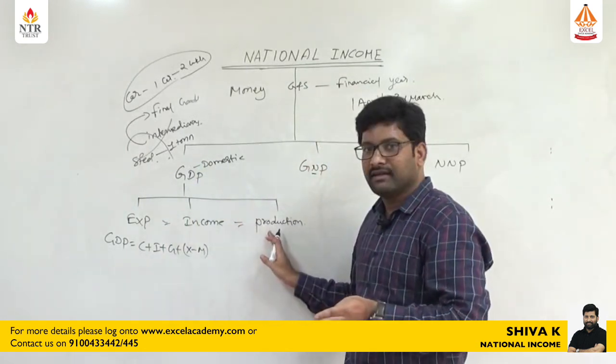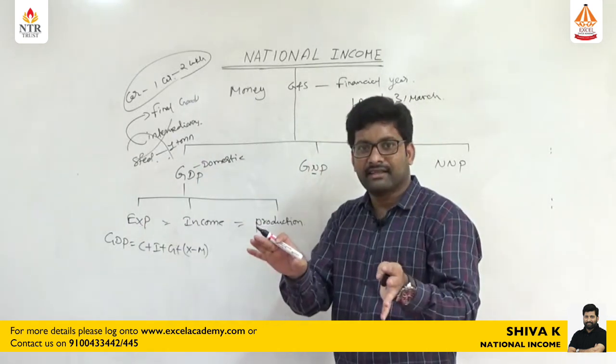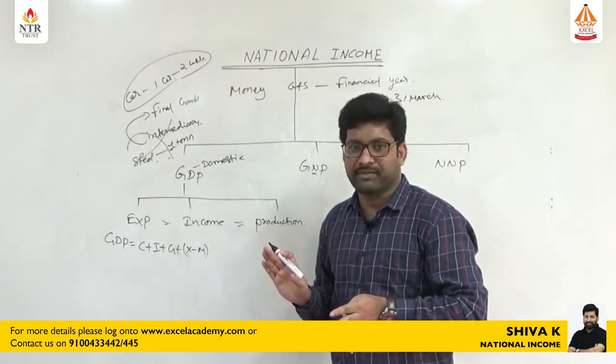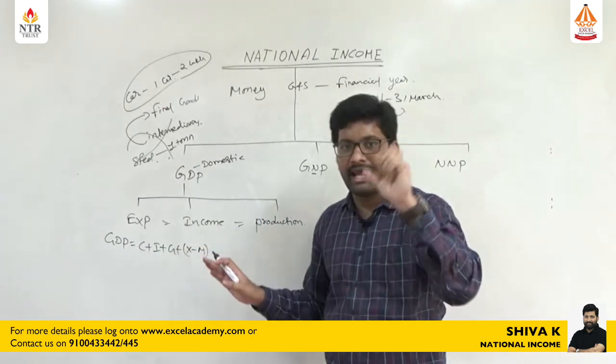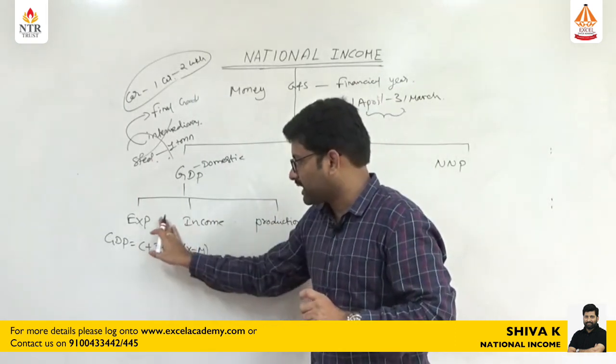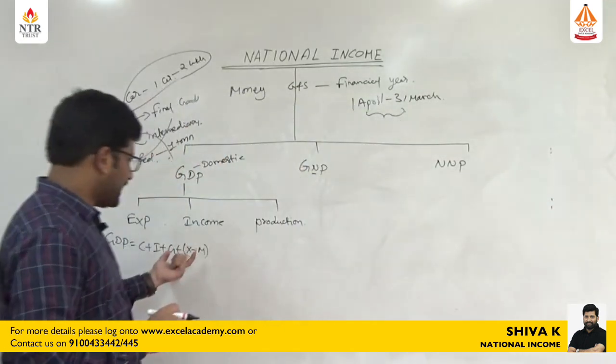And production is where they spend this expenditure, on the goods manufactured in that country. So production is equal to income, and income is equal to expenditure. But there are slight differences between these three methods, so we cannot simply equate them. Let us see what these are. So that is about the GDP expenditure method.